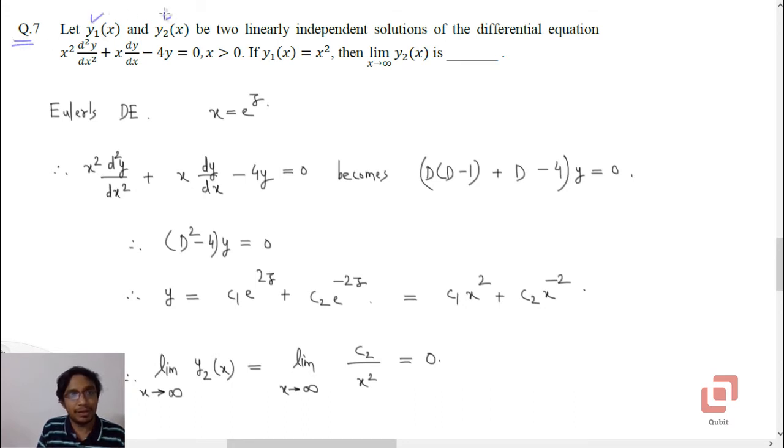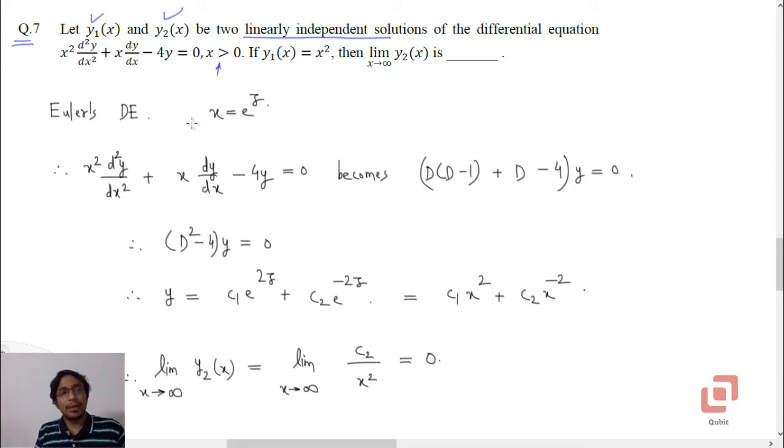Let y1 of x and y2 of x be two linearly independent solutions of the differential equation x squared d2y by dx squared plus x dy by dx minus 4y equal to 0, for positive x. If y1 of x is x squared, then the limit as x tends to infinity of y2 of x is. Because it is a numerical answer type question, the limit must be finite.